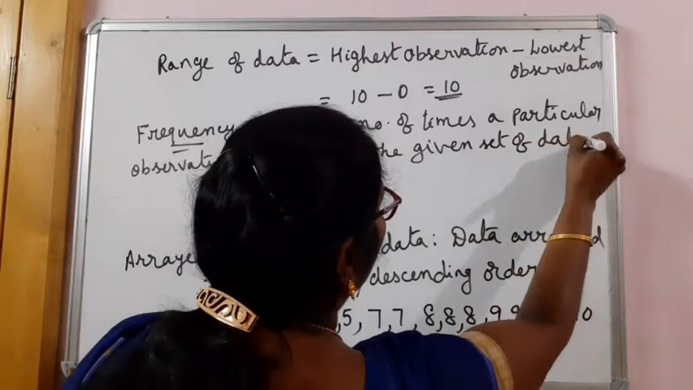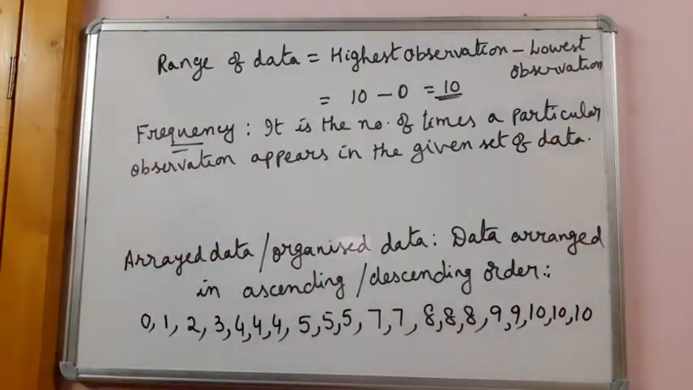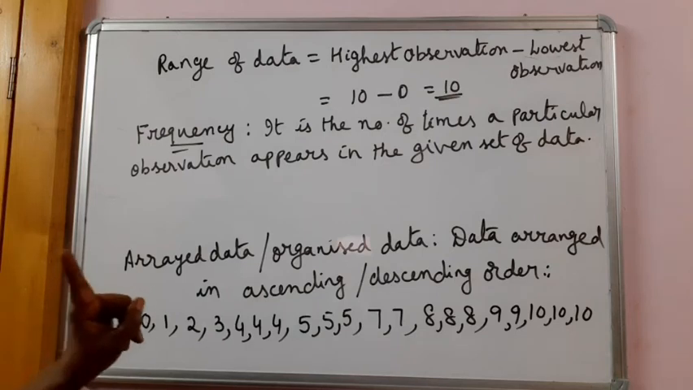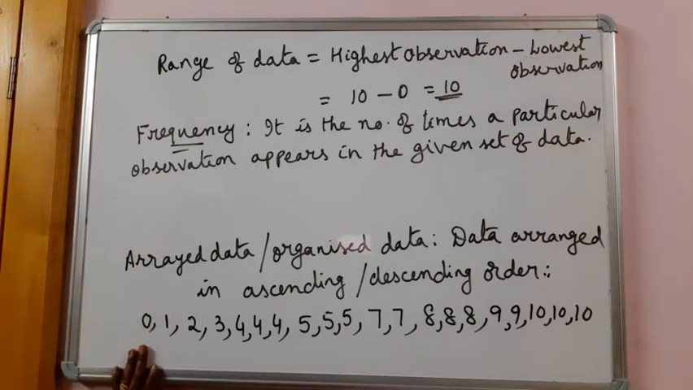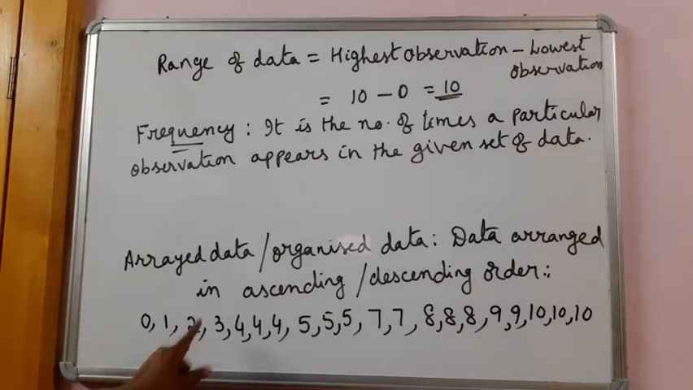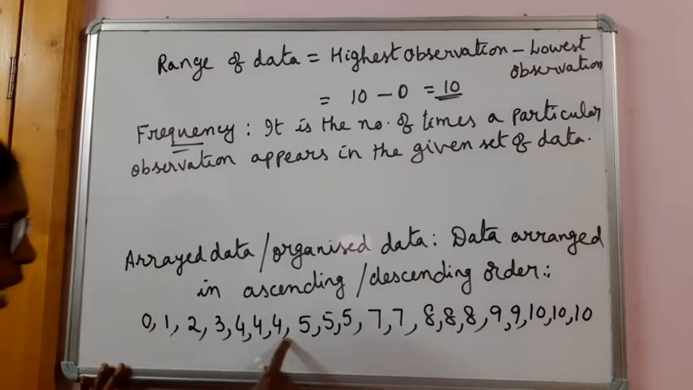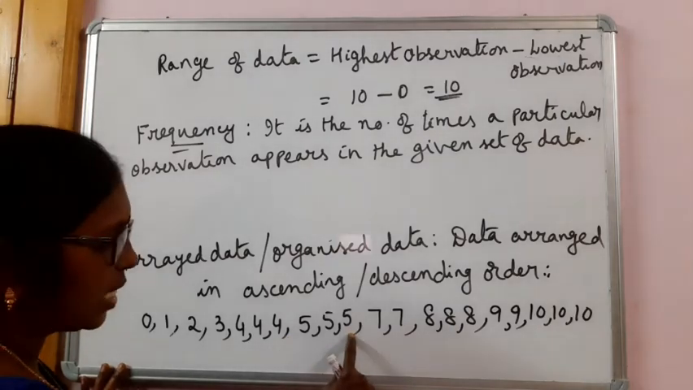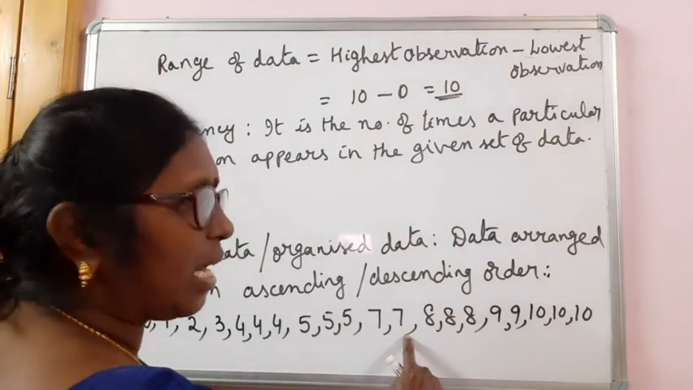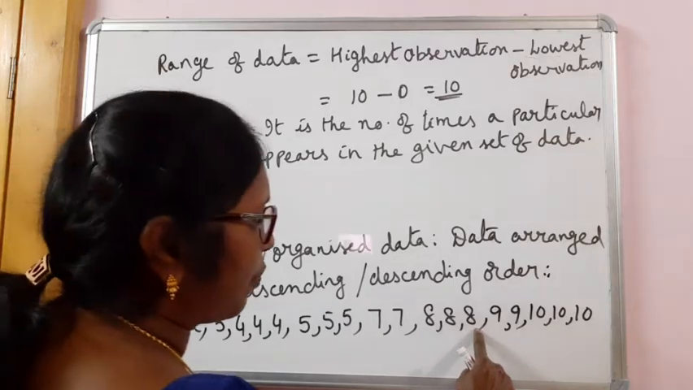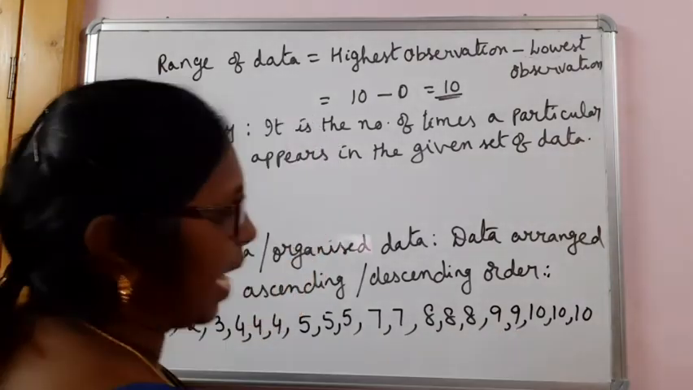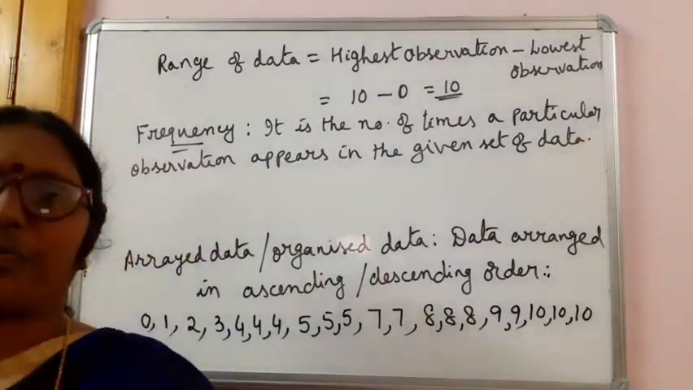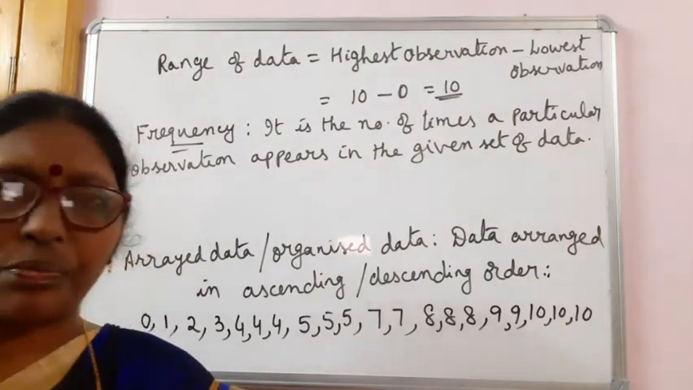Okay. So by this, what we can understand is the frequency of 0 is 1 because 0 appears only once. The frequency of 1 is also 1. Frequency of 2 is also 1. Frequency of 3 is also 1. Frequency of 4 is 3. Frequency of 5 is 3. Frequency of 7 is 2. Frequency of 8 is 3. Frequency of 9 is 2. And frequency of 10 is 3.